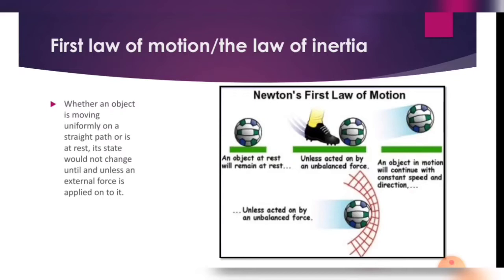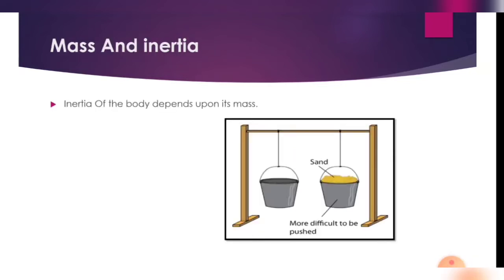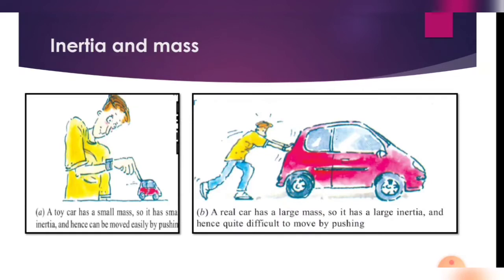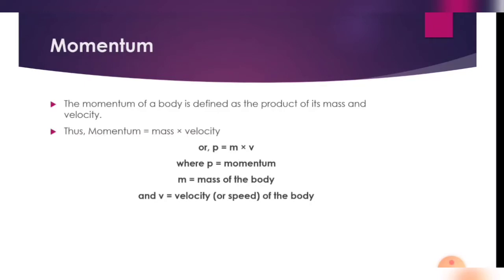So why are we calling it the law of inertia? Because the tendency of an object to remain in its state of rest or motion is known as inertia, and that's why the first law of motion is also known as the law of inertia. It depends on the mass of an object and it is of three types. We have learned about the examples also.